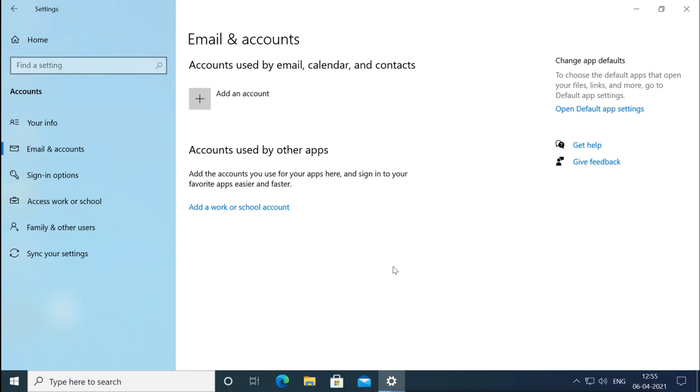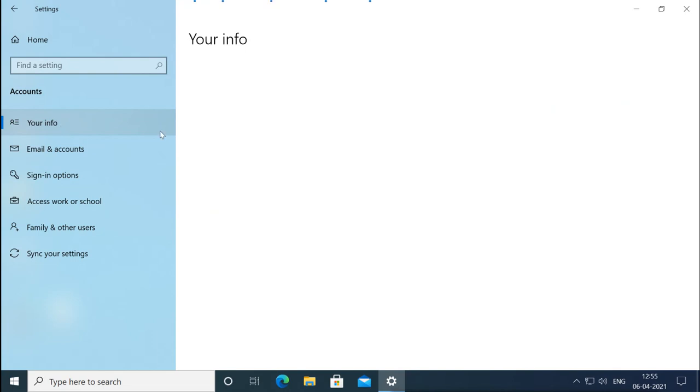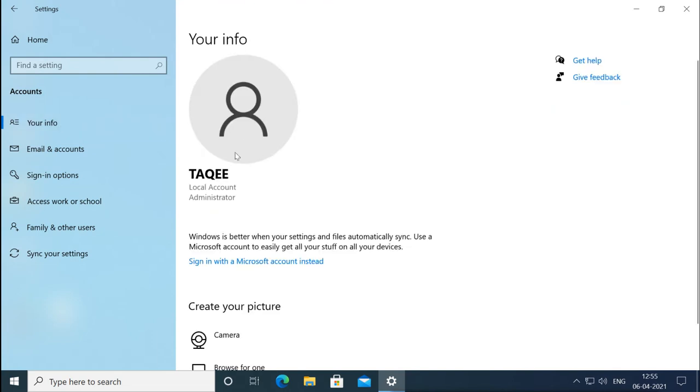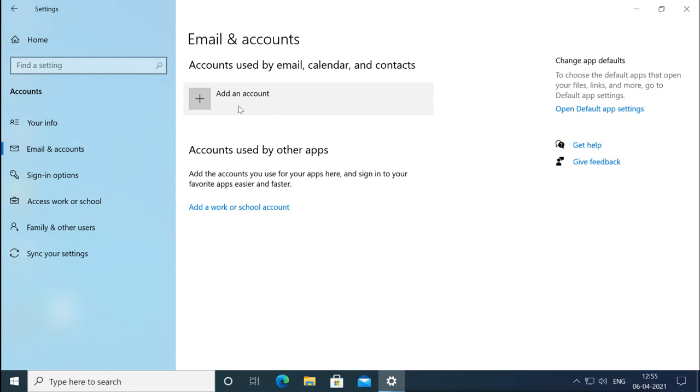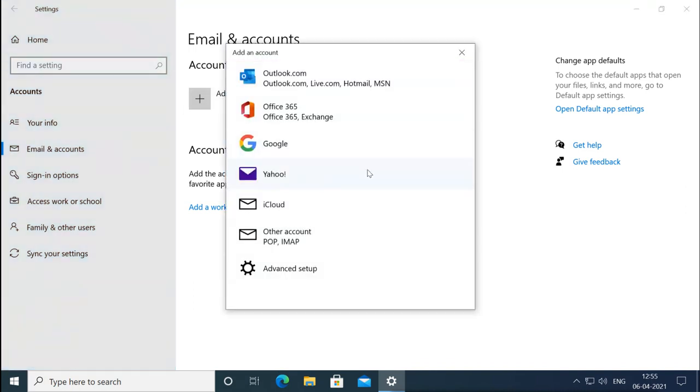So when you add your email account, your Microsoft account, it is going to be used for other things. You can add your account to this current administrator, like this is your local account. You can add the Microsoft account for your administration, or you can add other accounts. So when you click on this Add account, it will open this, and it asks you